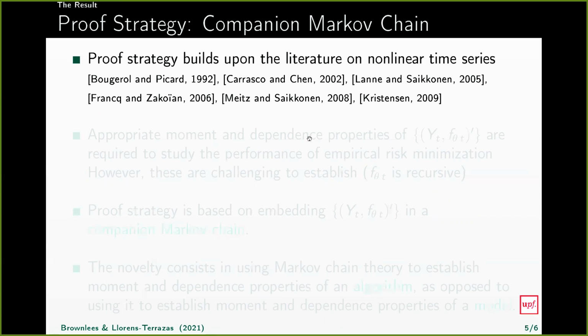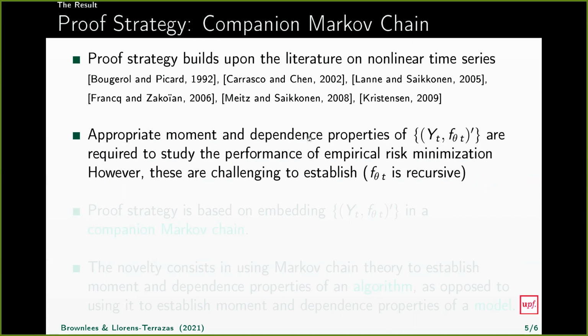What we believe is maybe interesting about this paper is how this result is obtained. The proof builds upon the literature on linear time series. It turns out that if you want to establish the main theorem, you need to know appropriate moment and dependence properties of the joint system given by the data and the algorithm.